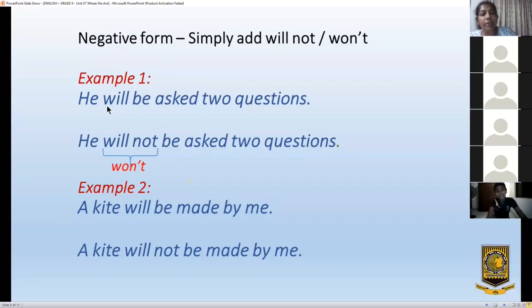Then, as I told you earlier, where there is will, you just have to put not. Only what you have to do is to put not after will. See, he will not be asked 2 questions. Or you can say he won't be asked.